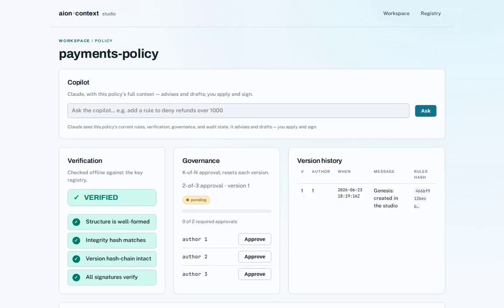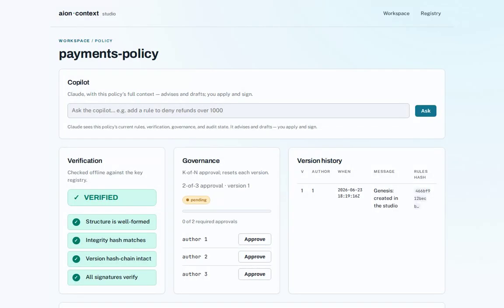When you create the policy, the studio writes a signed Genesis version. From here on, it's an artifact you can prove. Every policy is verified the same way, offline with no middleman. 4 guarantees checked every time. The structure is well-formed, the contents match their hash, the version chain is intact, and every signature is authentic. All 4 pass. This version is valid, and anyone holding the public registry can confirm it independently.